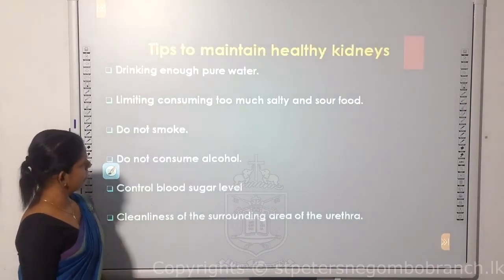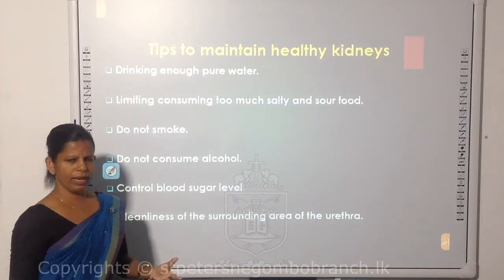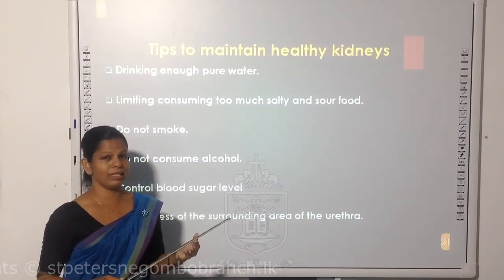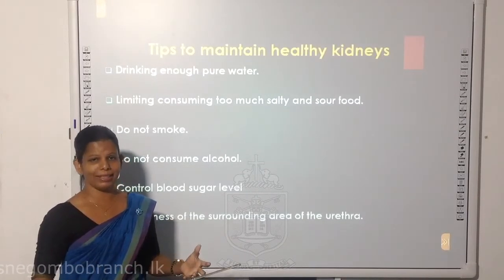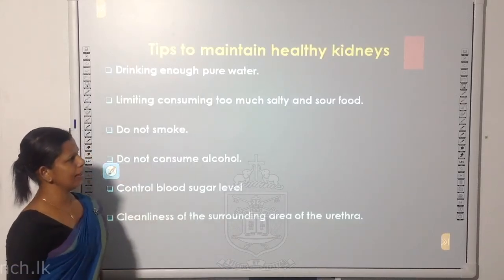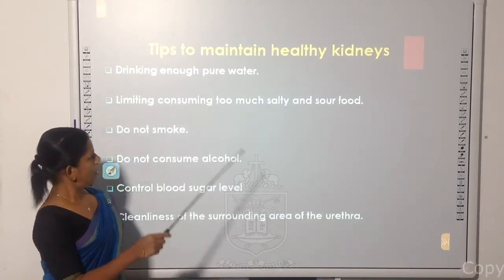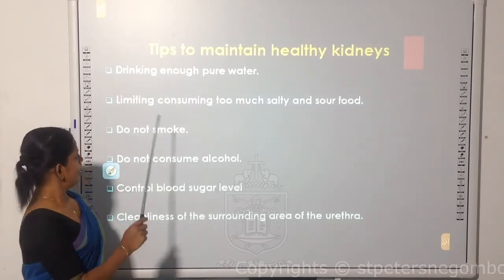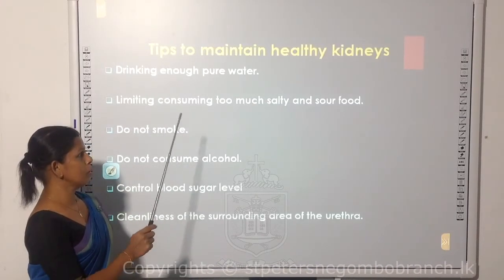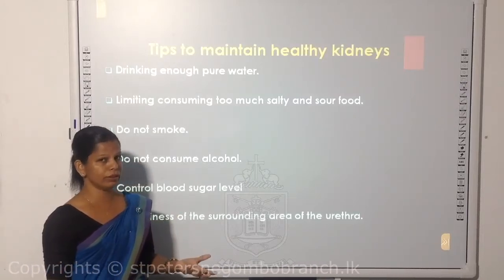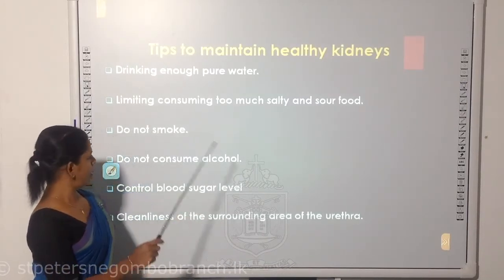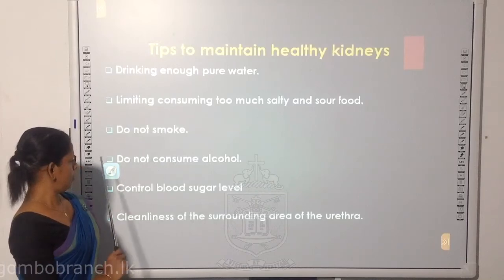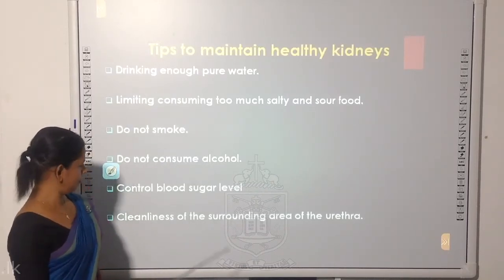So my dear children, now we are going to talk about how we have to keep our urinary system very healthy. Tips to maintain healthy kidneys. First, drinking enough pure water. Second, limiting consumption of too much salt and sour food. Reduce it a little. Do not smoke. Do not consume alcohol.